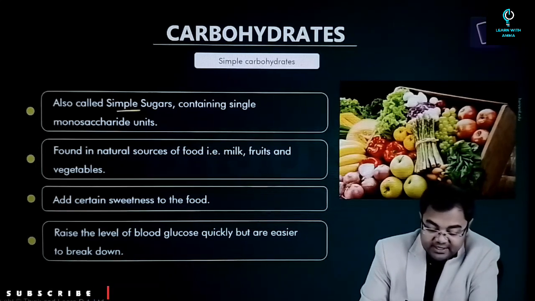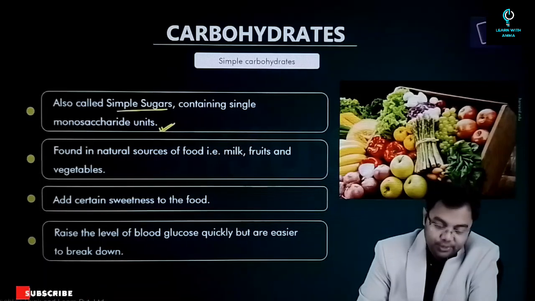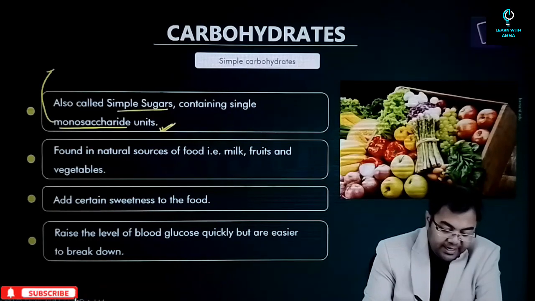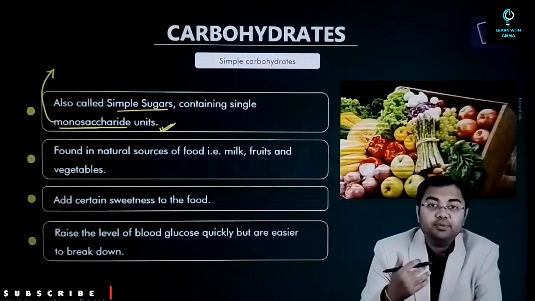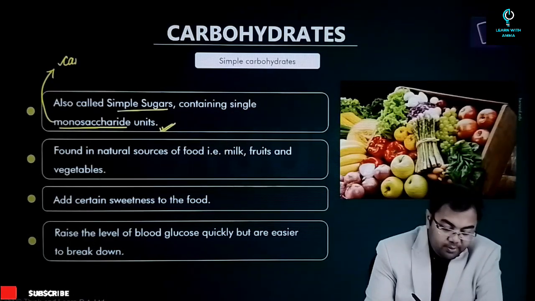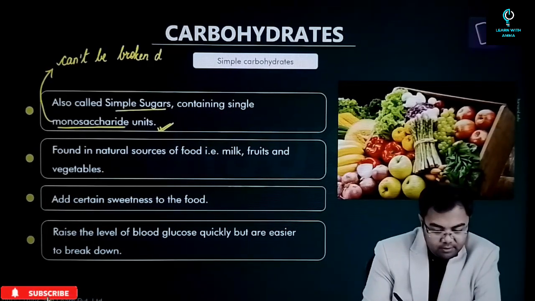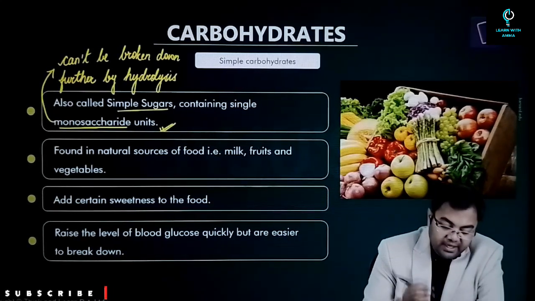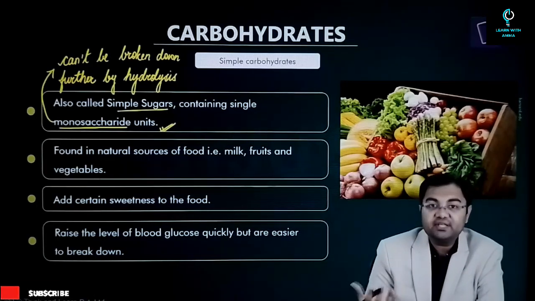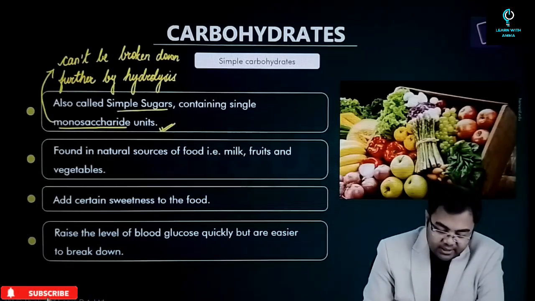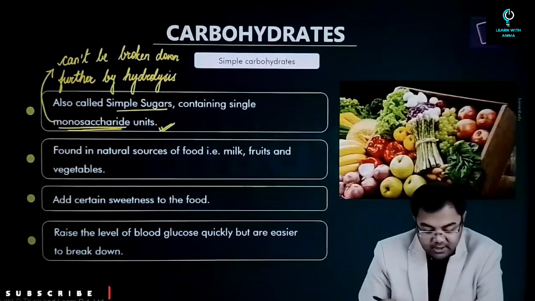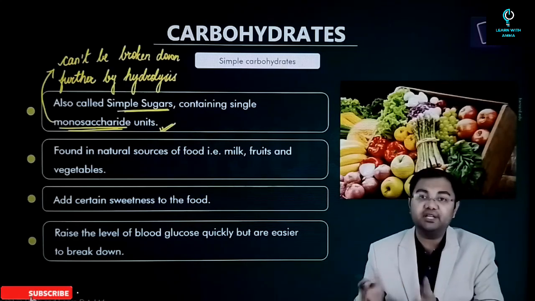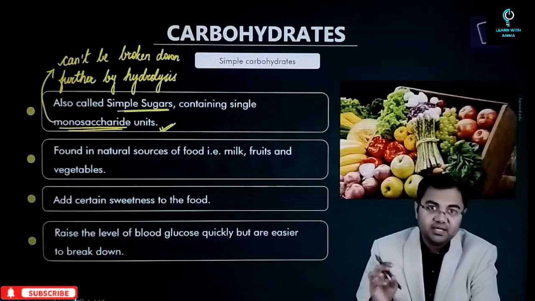So simple carbohydrates are simple sugars containing single monosaccharide units. Now what is the meaning of monosaccharide units? Monosaccharide is the kind of carbohydrate which cannot be broken down further by hydrolysis, meaning that they will not be broken down further by chemical reactions with water. So these are simple sugars, that is they contain one molecule and they cannot be broken down into simpler sugars. They are the simplest of the carbohydrates.